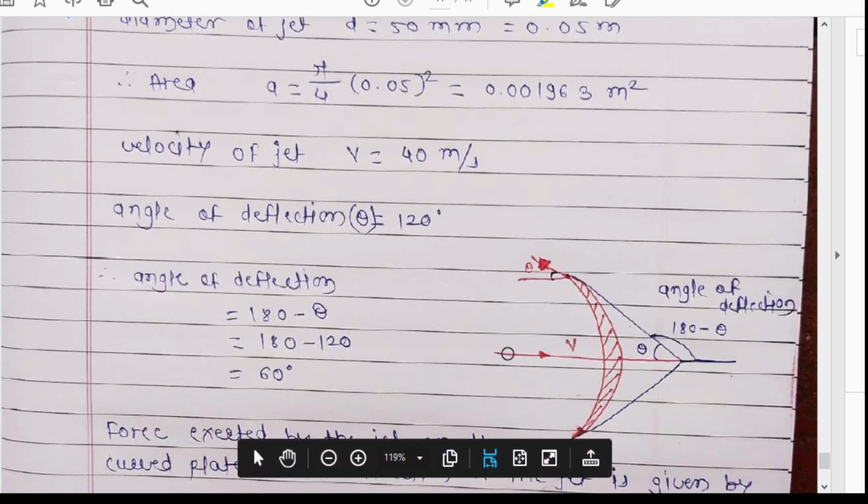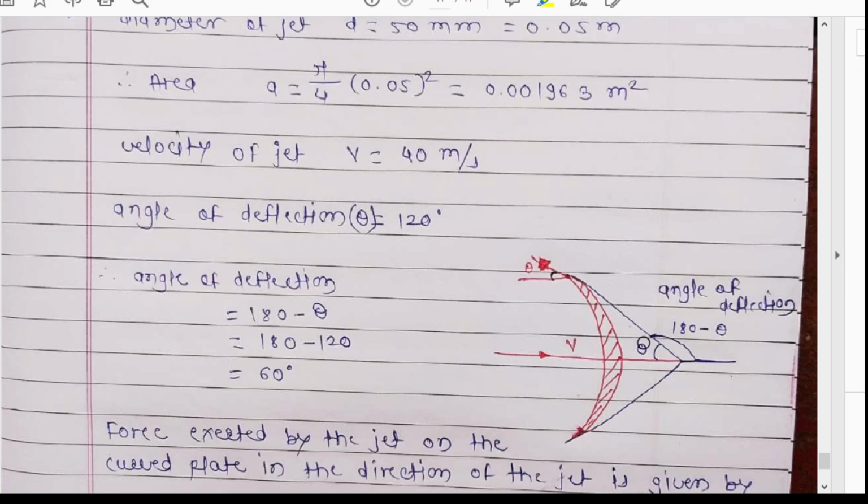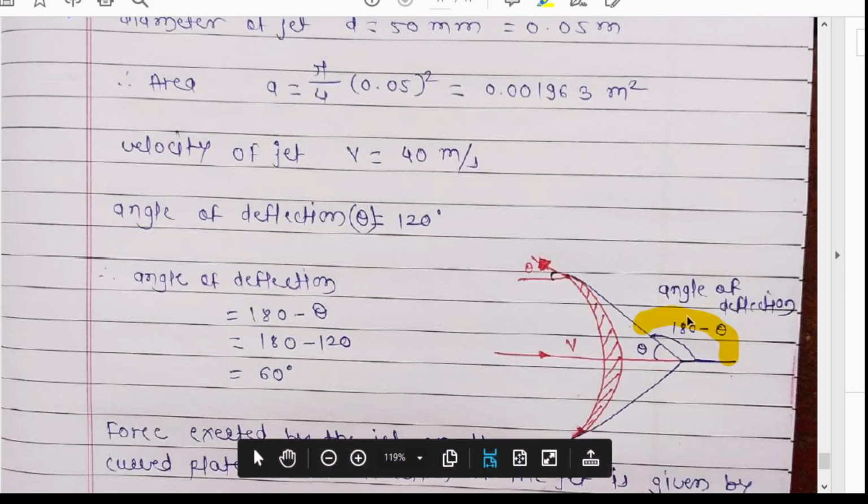I have drawn a diagram here. The initial velocity is v, but the angle through which the jet is deflected is 120 degrees.